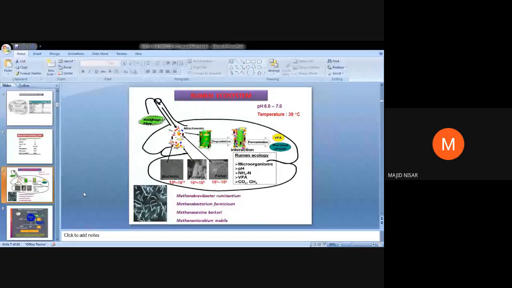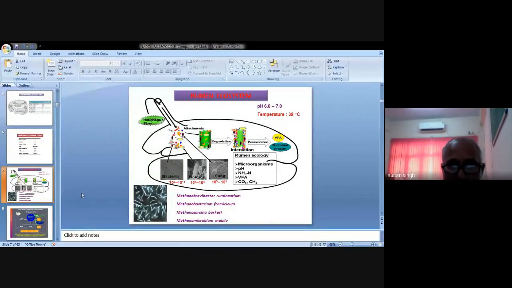Methanobacterium formicicum, Methanobacterium bryantii, Methanobacterium mobile. These are some of the methanogens.